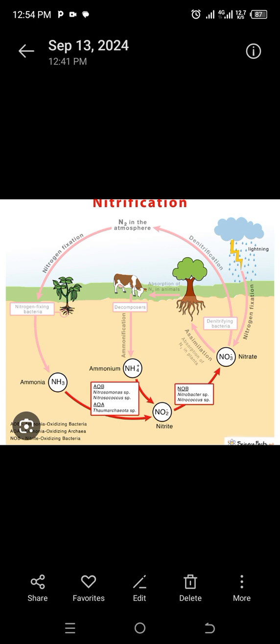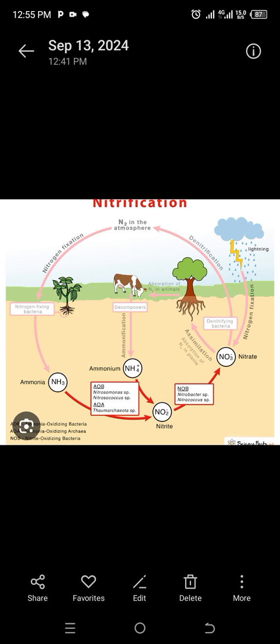In legume roots, there are what we call rhizobium. Rhizobium in legumes converts nitrogen from the atmosphere to ammonia. The process of converting nitrogen gas into ammonia by the bacteria called rhizobium is called nitrogen fixation in the soil.